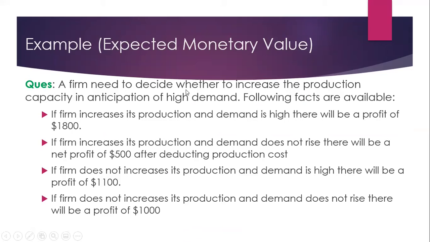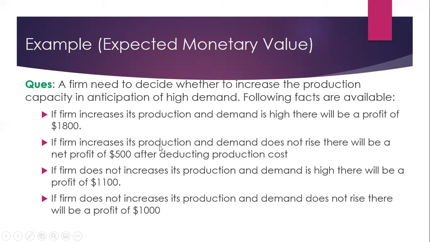A firm needs to decide whether to increase the production capacity in anticipation of high demand. And these are the facts which are available. If the firm increases its production and the demand is high, there will be a profit of 1800.